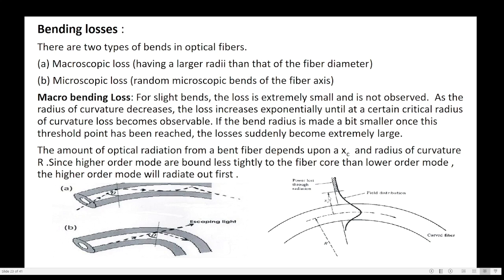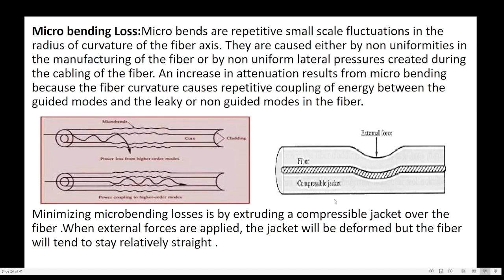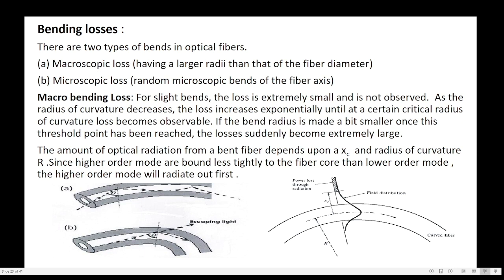Beyond xc, the energy radiates. Below point xc, the energy is confined within the core. This is the core region. Beyond this is the cladding region, and the shaded portion represents the power lost through radiation. This represents the field distribution. Here r is the radius of curvature of the bent fiber.